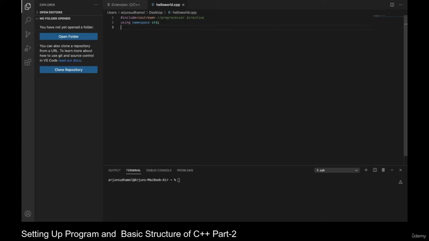So I am writing the main function, and the syntax for writing the main function is int main, bracket open, close, then open the curly brackets. Now, whatever you write inside these curly braces will be executed by the C++ compiler. So you will be wondering what is a compiler.